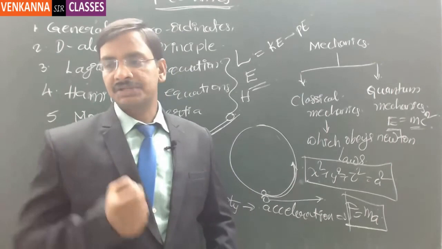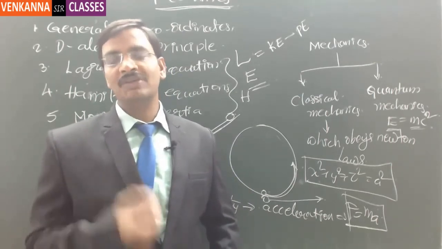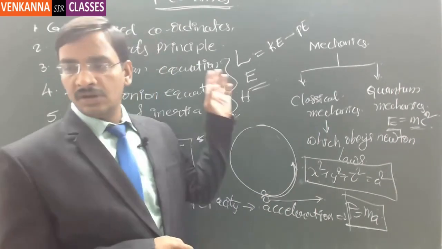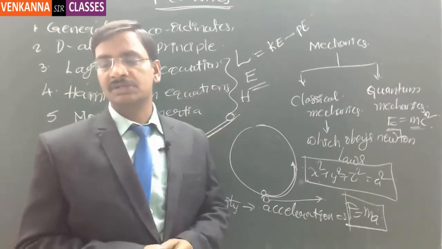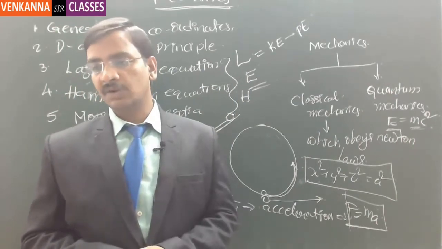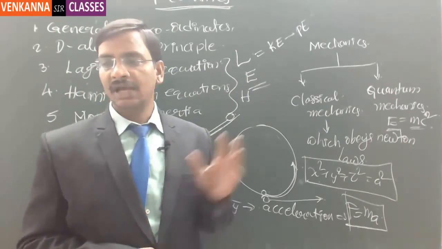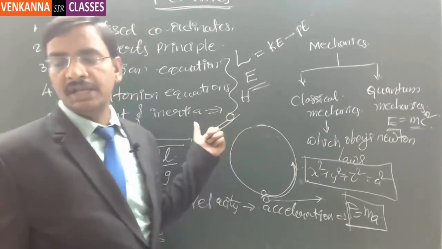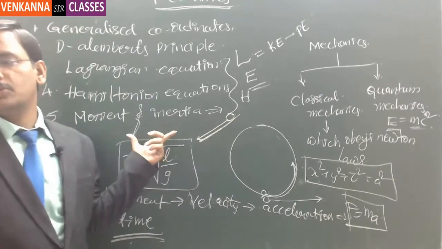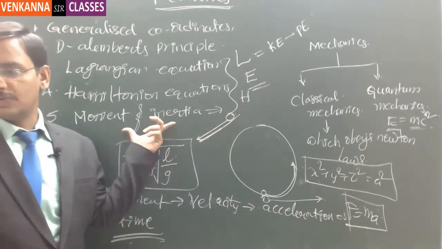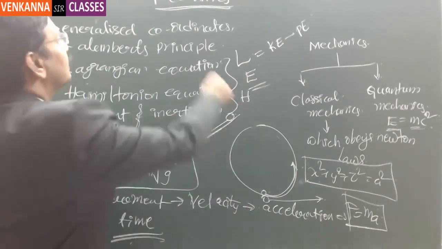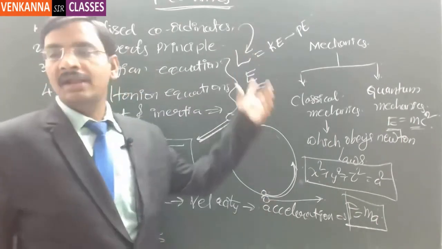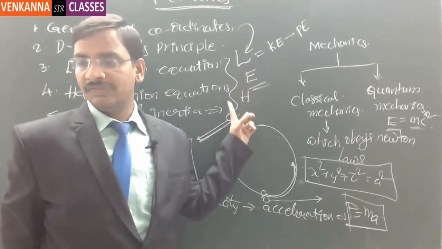Those constraints make our problem statement very, very complex, and those complex equations can be solved with the help of the normal Hamiltonian or Lagrangian equations, which is the area where the UPSC is focusing. Got it? Along with that, there is the very well-known moment of inertia. This is very, very easy, and most of you might already know about moment of inertia. This is one part of your syllabus, and generalized coordinates will play the key role in identifying the Lagrangian or the Hamiltonian.